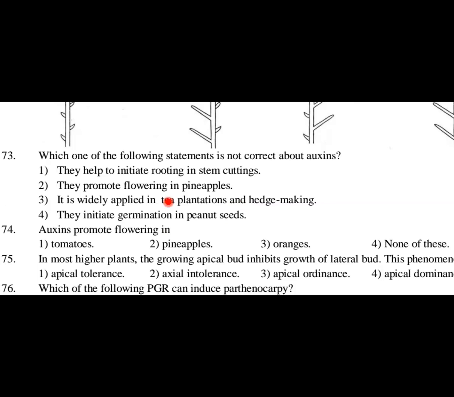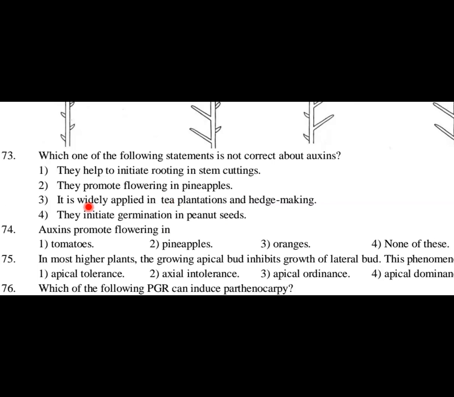What do you mean by this widely applied? I have already said when auxins are there, they promote apical dominance, which is wrong. You have to find out option number 3. It is not applied, students. It is not applied in tea plantation and hedge making. In tea plantation and hedge making, what is applied is removal of apical bud.